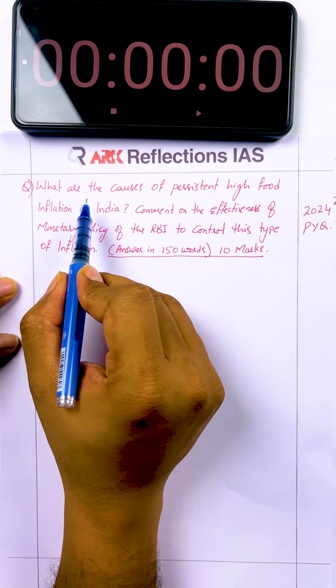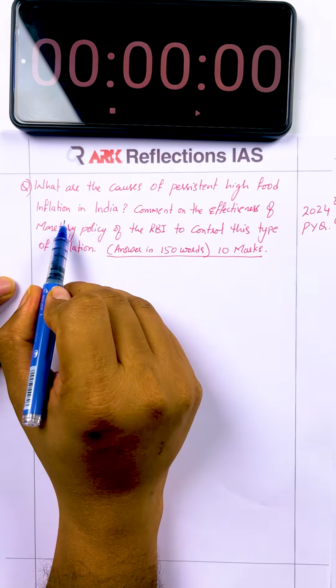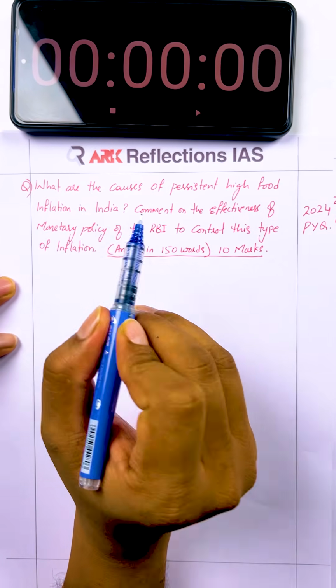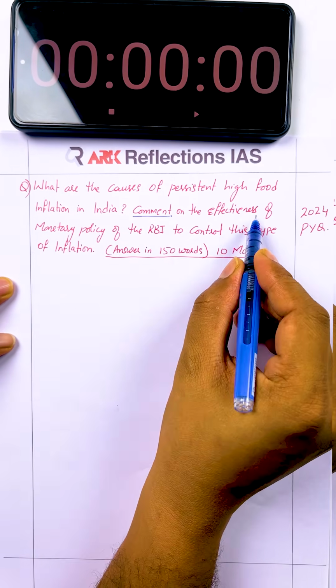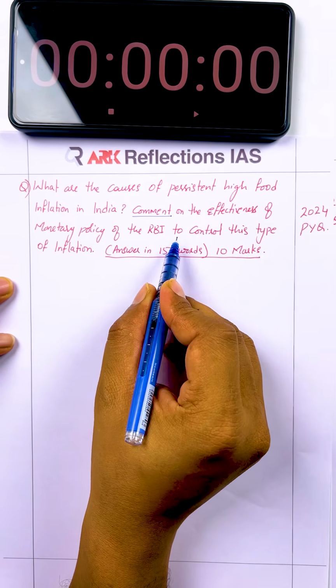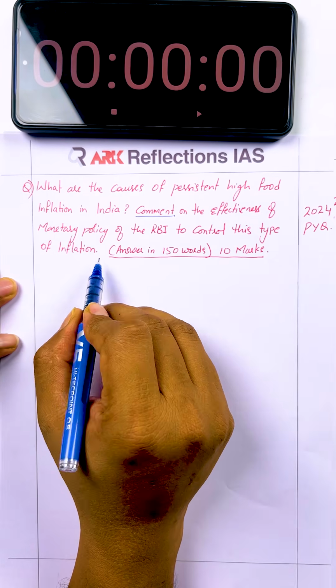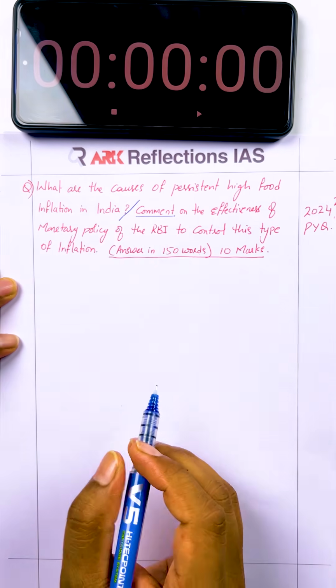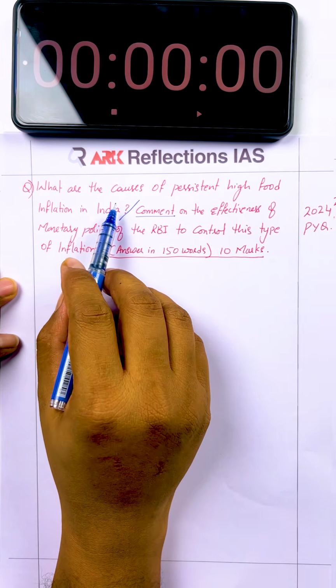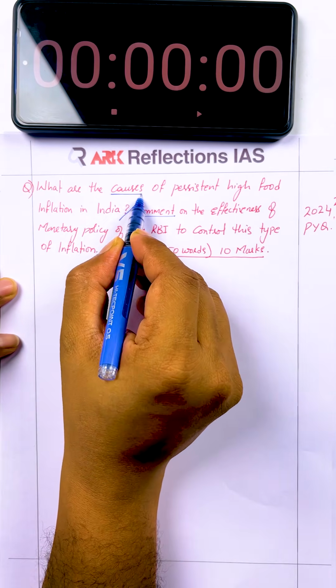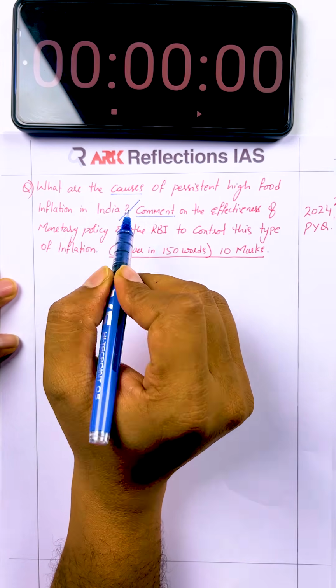The question says, what are the causes of persistent high food inflation in India? This is the first part of the question, and then comment on the effectiveness of monetary policy of the RBI to control this type of inflation. So this question can be divided into two parts. The first part of the question says what are the causes. So I'll be directly hitting the bullseye, writing about the causes after the introduction.